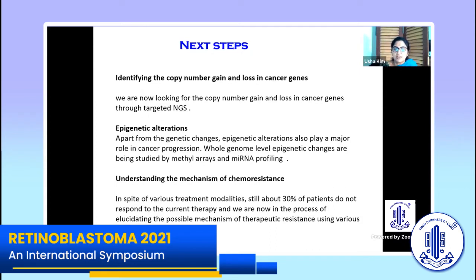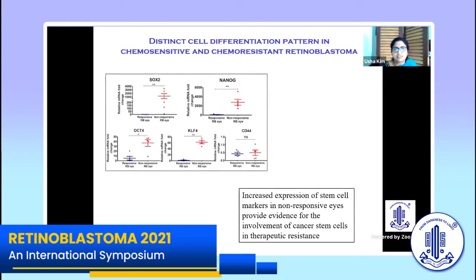Now, we also did a little bit on understanding the mechanism of chemoresistance. In spite of various treatment modalities, still about 30% of the patients do not respond to the current therapy, and we are now in the process of elucidating the possible mechanism of therapeutic resistance using various cellular assays. What we found was an increased expression of stem cell markers in non-responsive eyes, which provides evidence of cancer stem cells and therapeutic resistance.